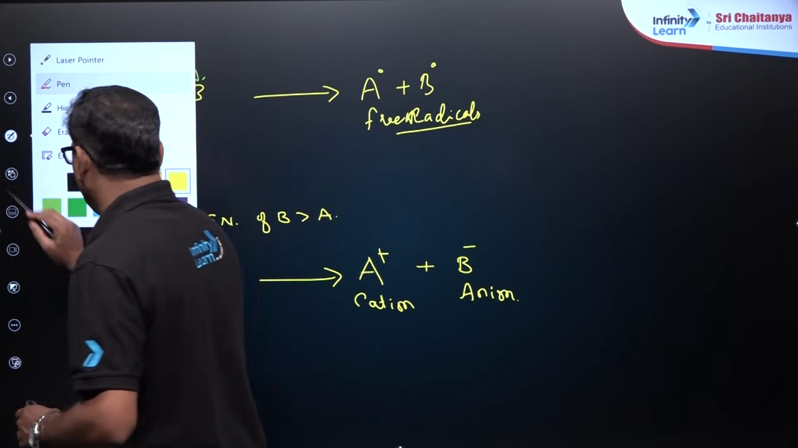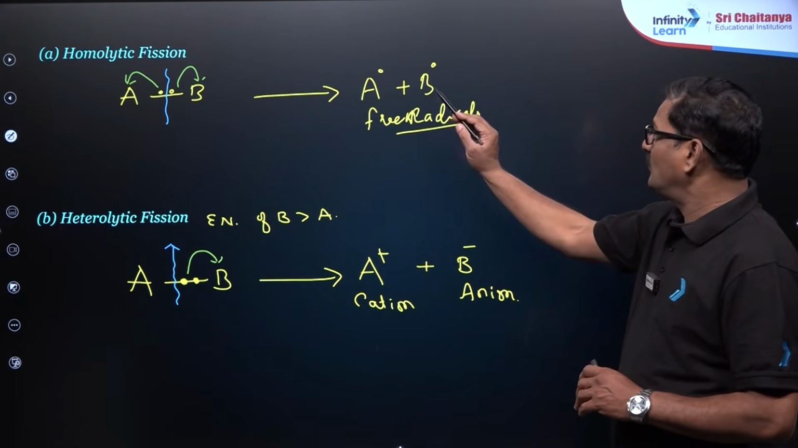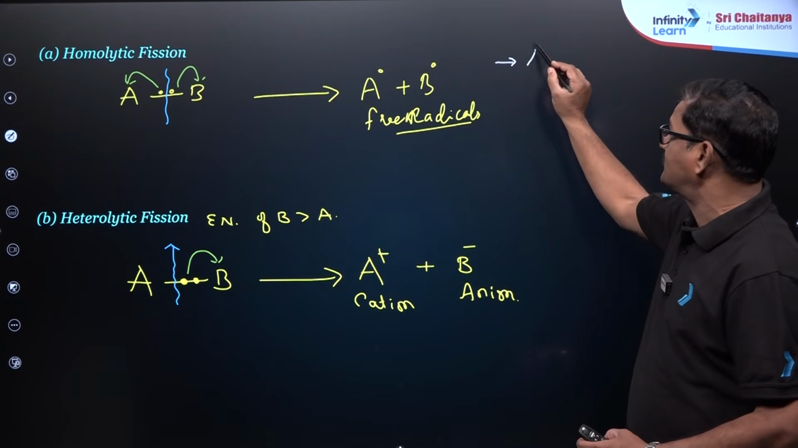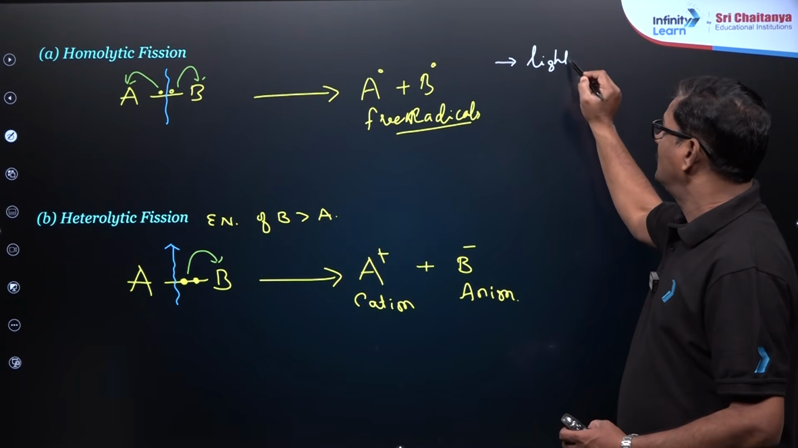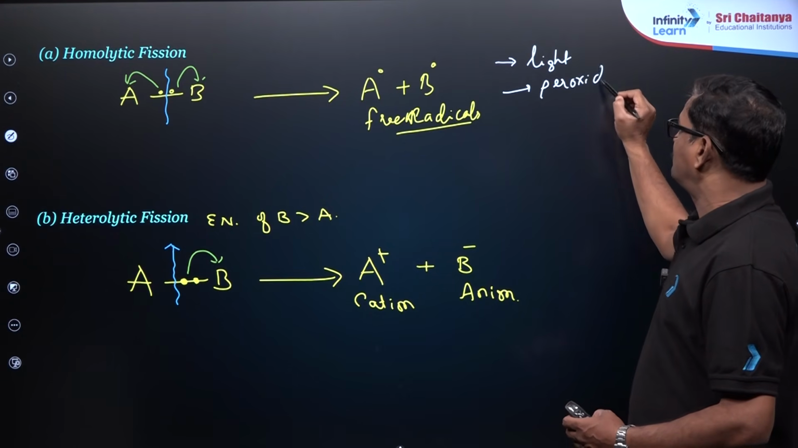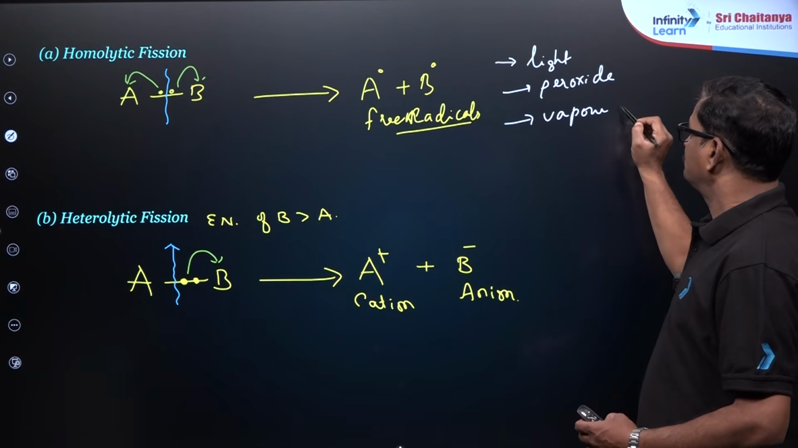I want to give you what exactly the reason is behind homolytic fission. Homolytic fission is more energetic and takes place in the presence of light, in the presence of peroxide, and in vapor phase reactions.